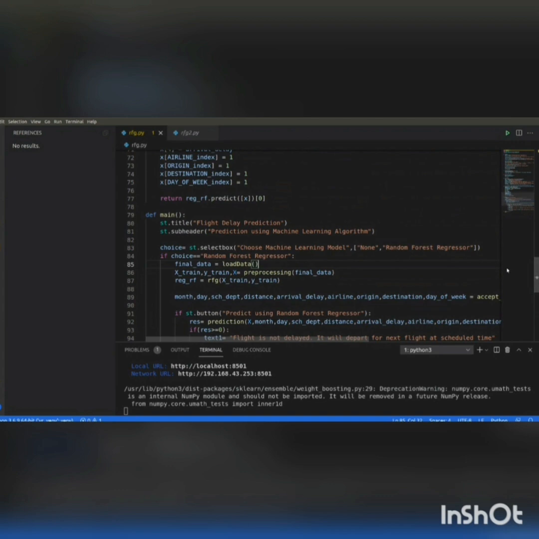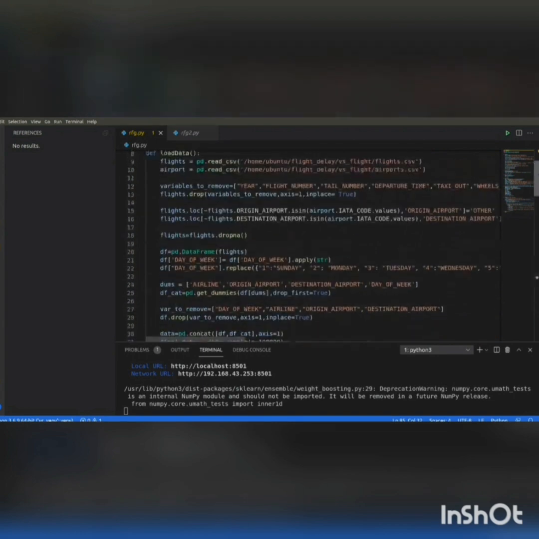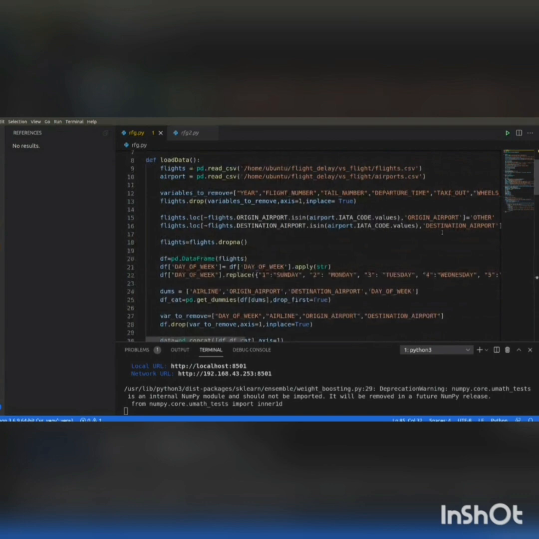Yes, thank you, Kajol. Now, in the final underscore data, we are calling the load data function. Then, in the load data function, we are importing two CSV files, that is flights.csv and airports.csv. In variables to remove, we are storing the less important or dependent columns. These columns are to be removed from the data set. Using the drop function, these columns are dropped from the flights dataset.